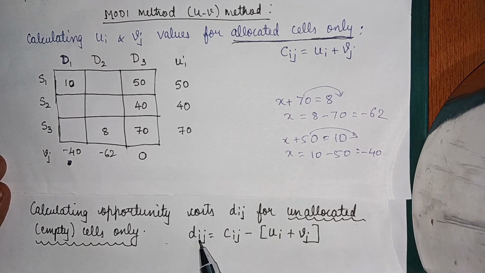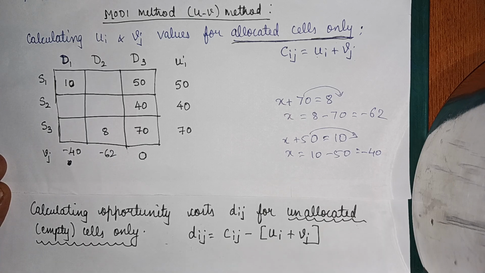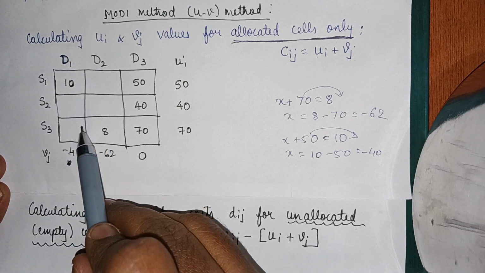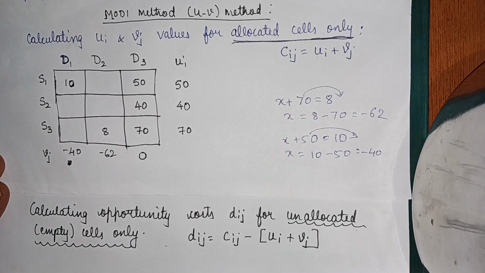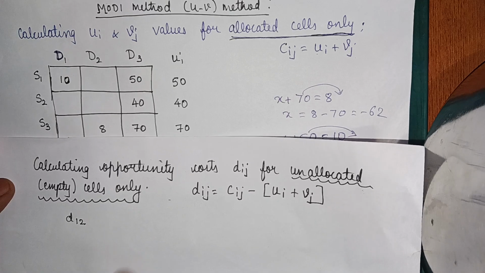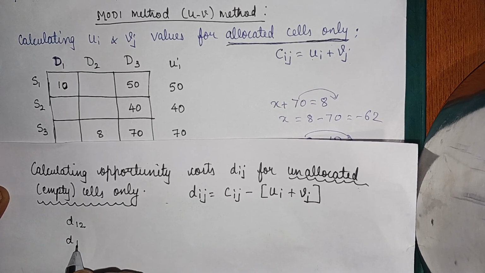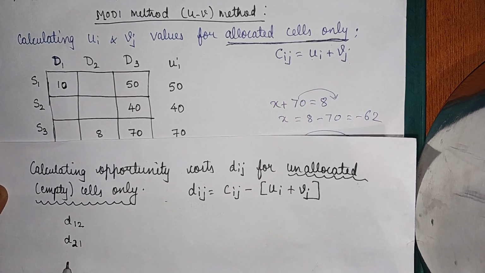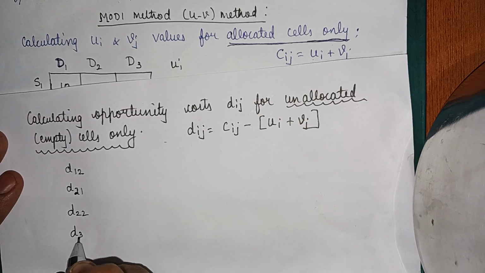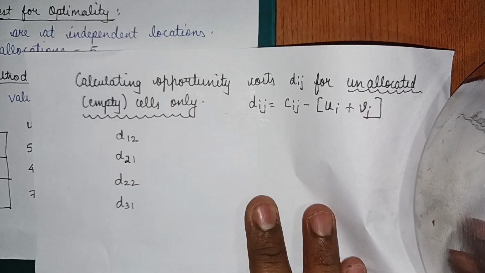Now Dij, i is rows and j is columns. Always rows come first, columns come later. So let us first note down which cells we need to find Dij values for. I need to find out four Dij values, so let us write down their nomenclature: D12, D21, D22, and D31. So these are the things that I need to find out.